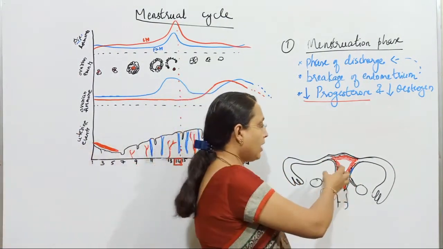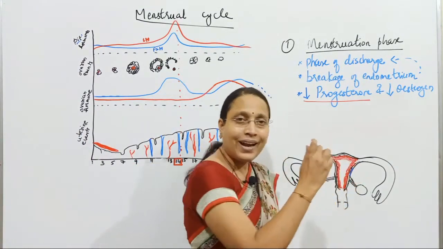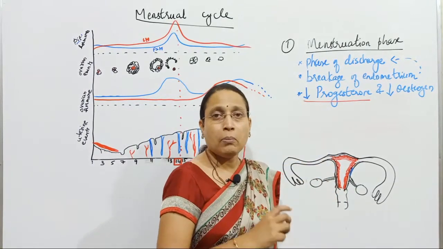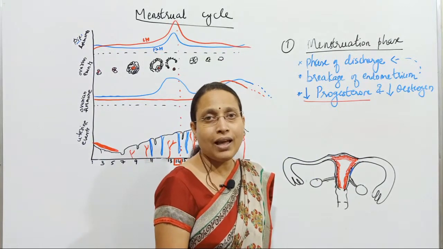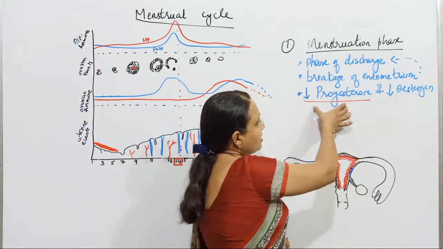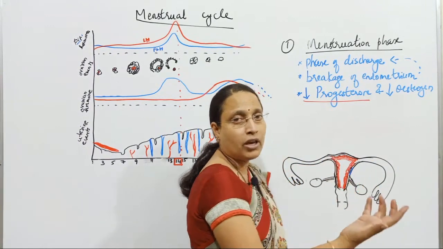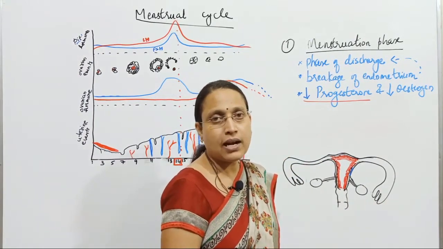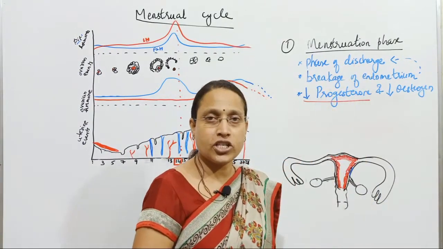You see, the endometrium has grown very thick in the previous phase of the previous cycle. Now it is maintained in a thickened state by which hormone? Progesterone. But now that hormone concentration is getting reduced, which means it cannot maintain the endometrium. That means its function will be lost. So since there is a reduction of progesterone, the endometrium cannot be maintained. When the endometrium cannot be maintained, it will break. Understand? And when it breaks, it leads to discharge.